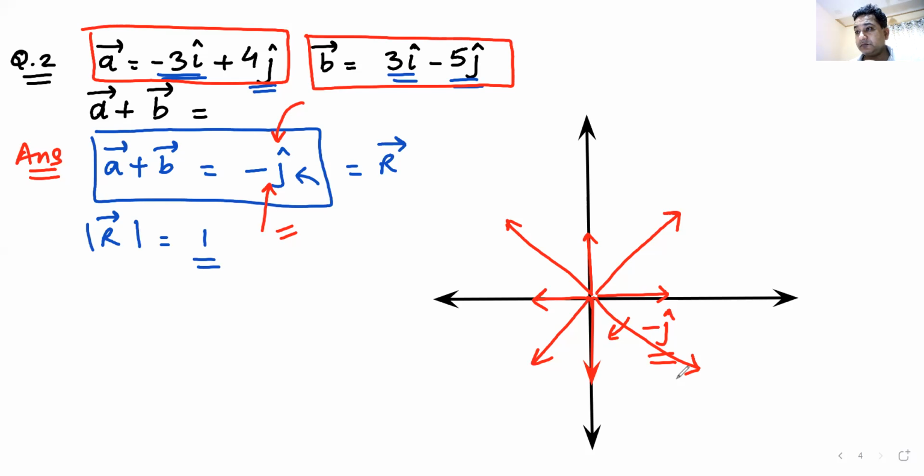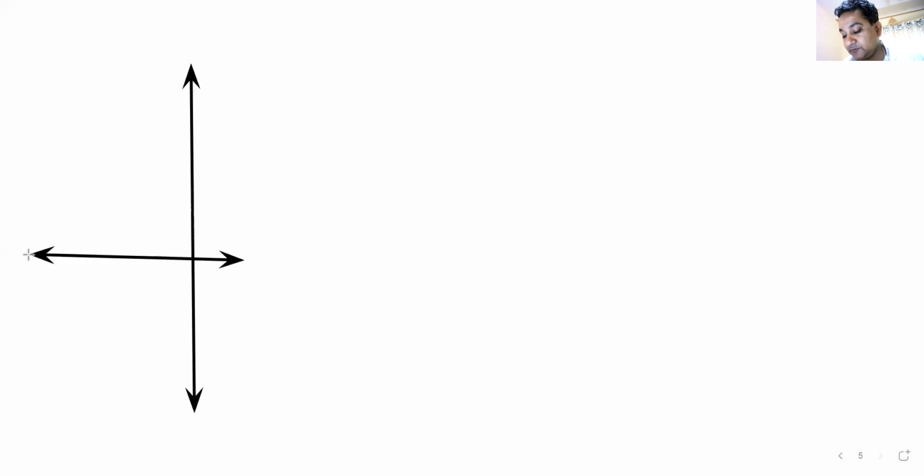Am I clear? Yes? Okay. Now, let us take our process further. Instead of giving you vectors in i and j form, now I am trying to do something different. Wow, straight line. See, I have also learned how to draw a straight line. As I told you, every day you learn something. If it is a new thing, you might make mistakes.